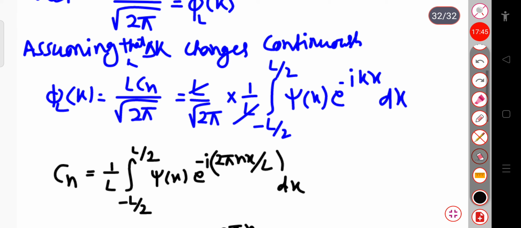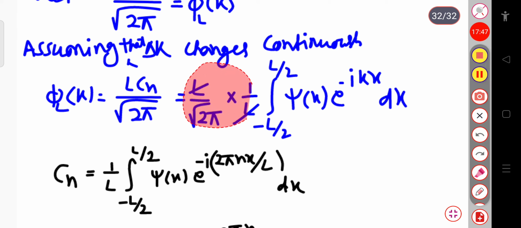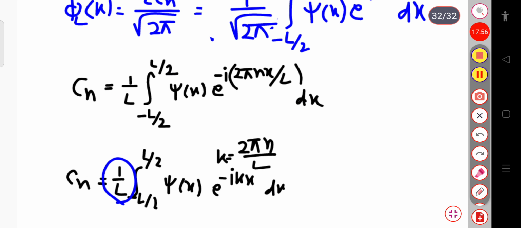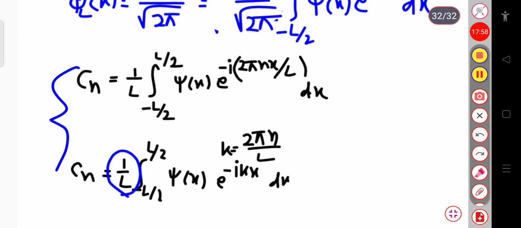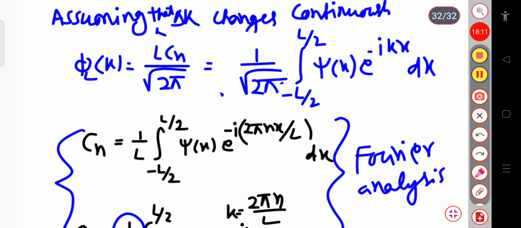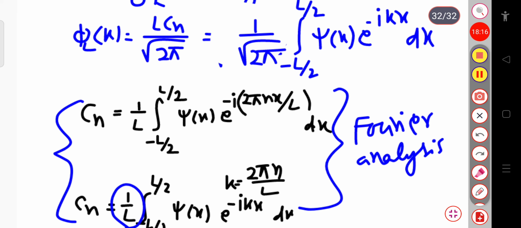So simply here I can write, this will be 1 by root over 2 pi. You will write this in your copy, okay. The value of Cn, that is the coefficient value, will be equal to this much according to the Fourier analysis. That's why we have simply substituted the value here, okay. Now when this L tends to infinite, I will drop this part.